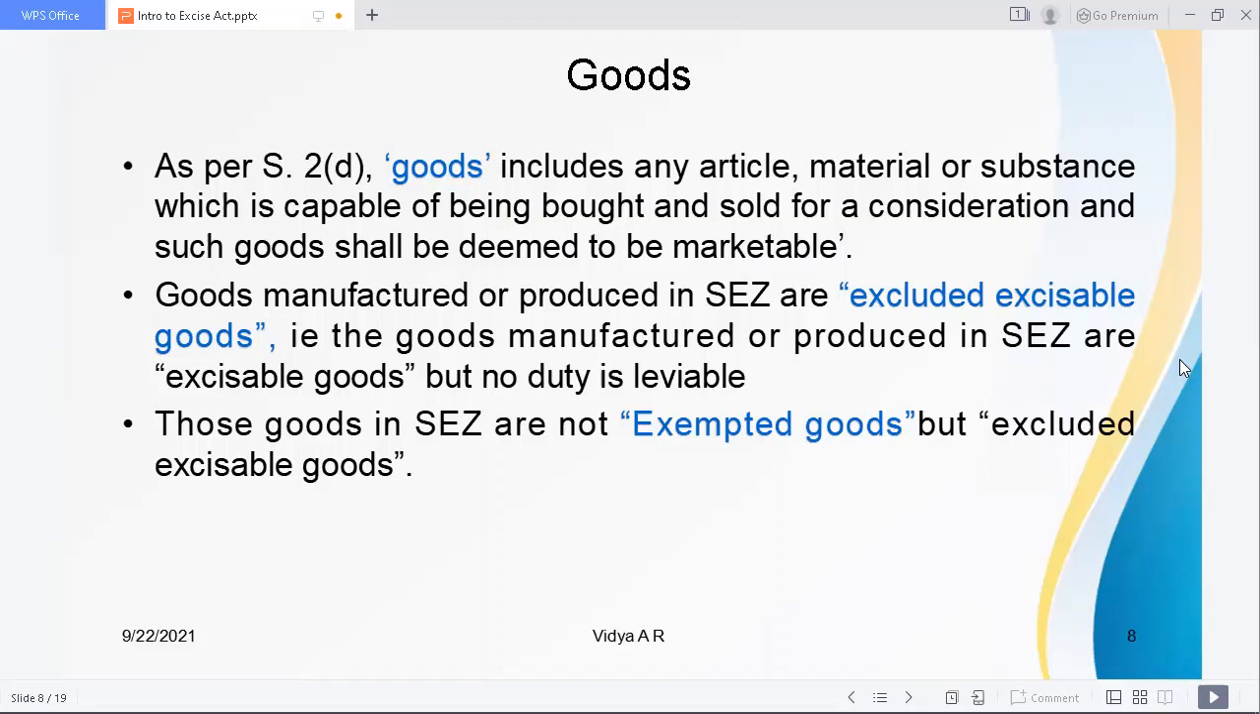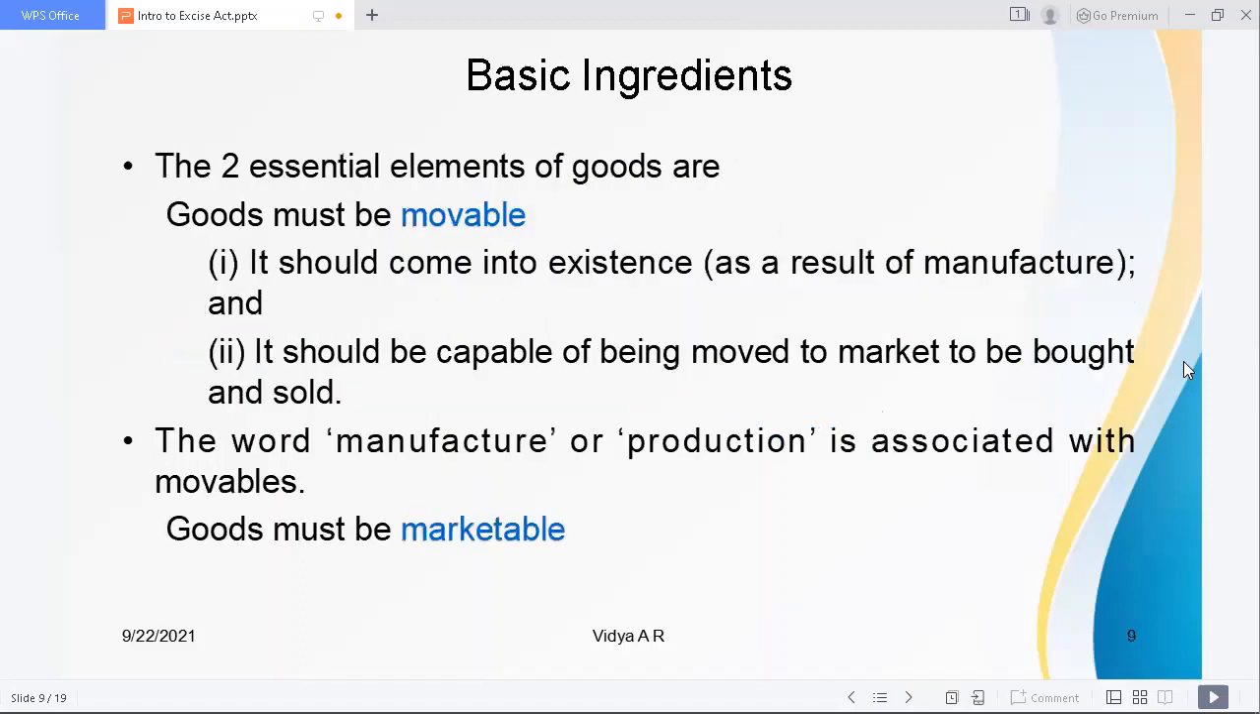When you look at the goods produced in the special economic zones in our country, these are excluded excisable goods. We have seen the definition of the SEZ under the Customs Act. These are duty-free zones. In these zones, the goods manufactured or produced are excisable goods, but no duty is leviable. These are excluded. The goods in the SEZ are not exempted, but excluded only. In the case of excluded excisable goods, the goods are excisable, but they are excluded from the duty.